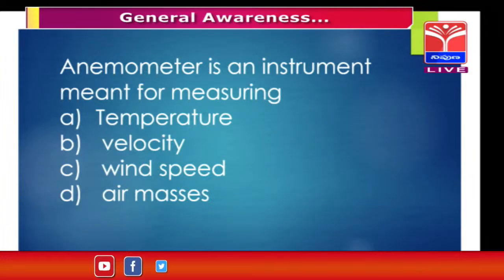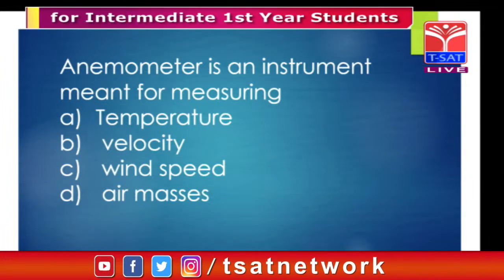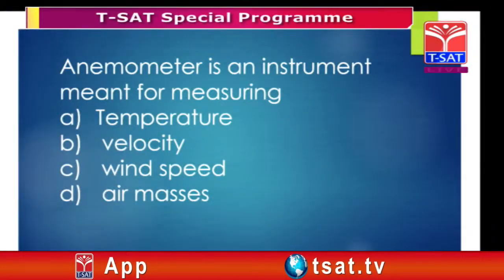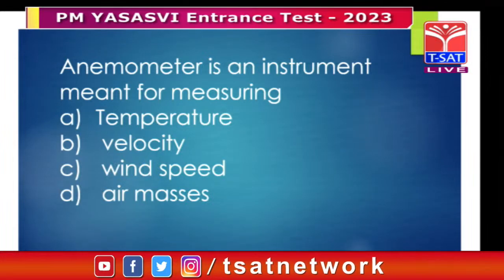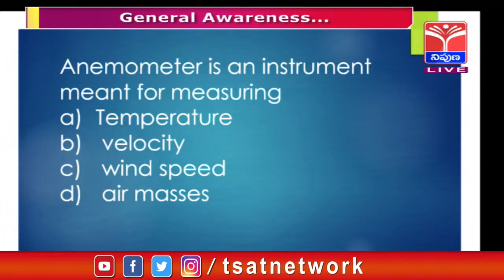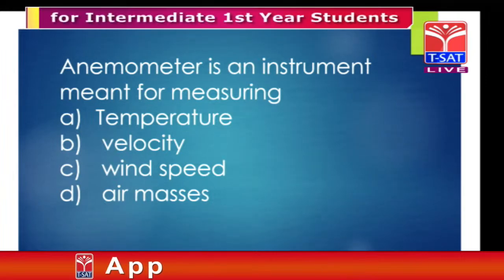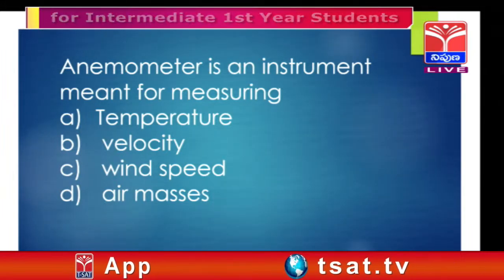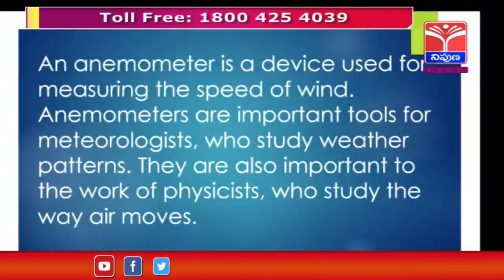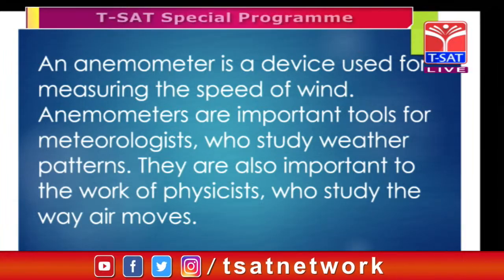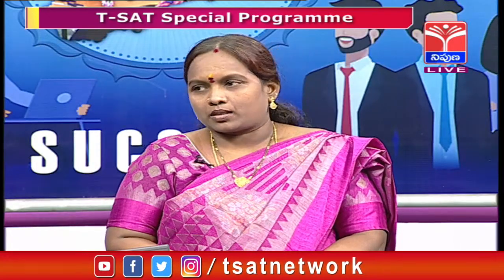Anemometer is an instrument meant for measuring... There are so many measuring instruments. Some measure the temperature, the velocity, the wind speed, the air masses. Among these 4 options, anemometer is used for which one? Which is the answer? Before going to the option, 4 options are given: temperature, velocity, wind speed, and air masses.